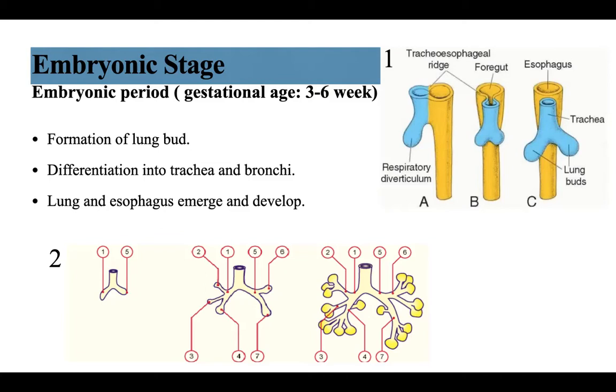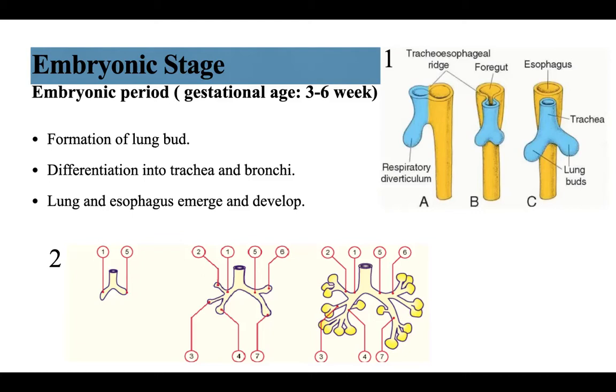At the same time as this event, the cranial portion of the primordium gives rise to the trachea and esophagus by the end of this stage. Since initially the lung bud is in open communication with the foregut, as you can see in picture 1b, the tracheoesophageal ridges separate from the foregut, fusing to form a septum, divided into a dorsal portion, the esophagus, and a ventral portion, the trachea.